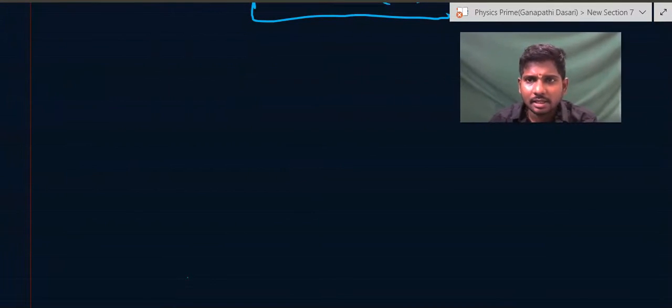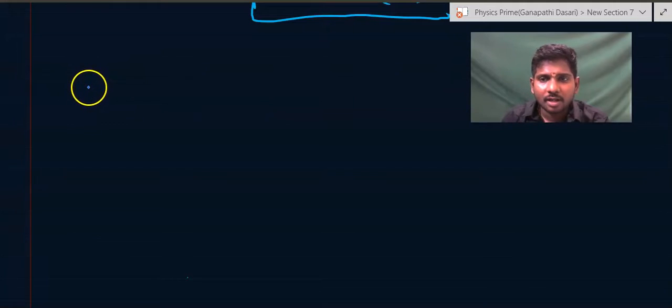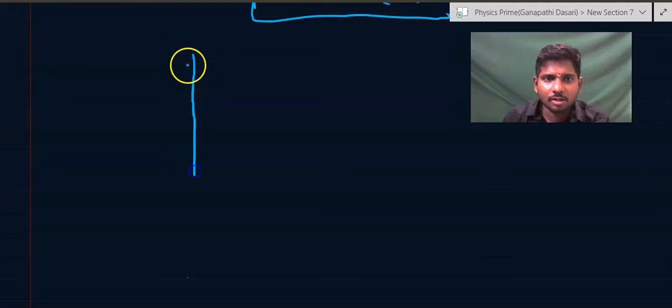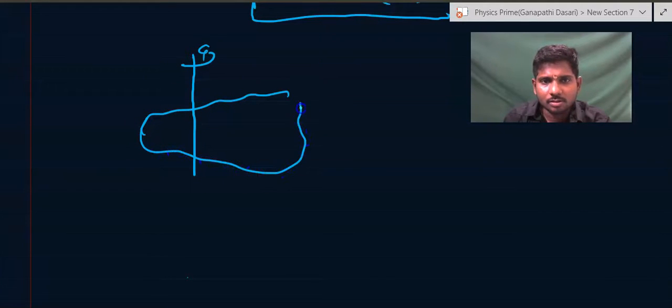If you see the torque of a body or system of particles, suppose there is an axis of this sort and there is a rigid body of this sort which is rotating about this axis.